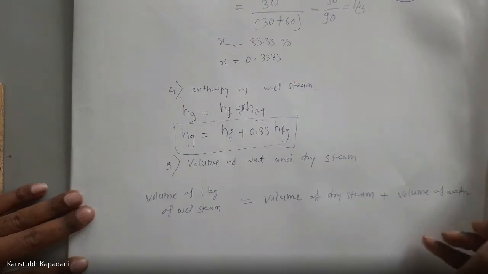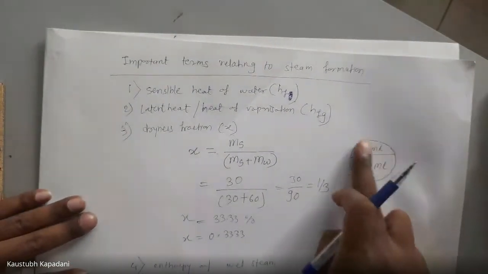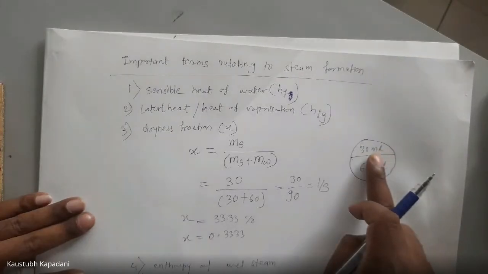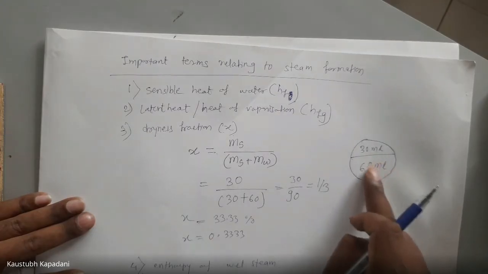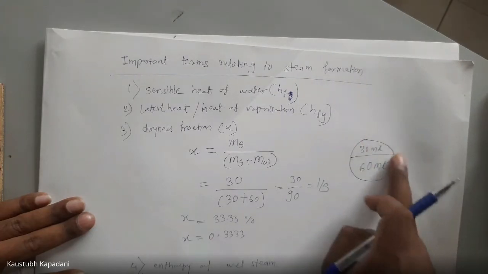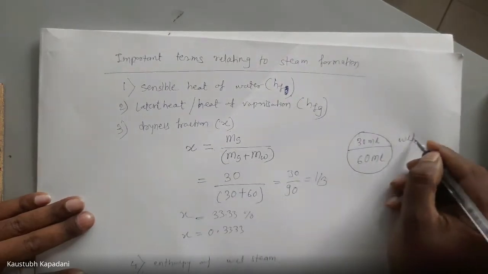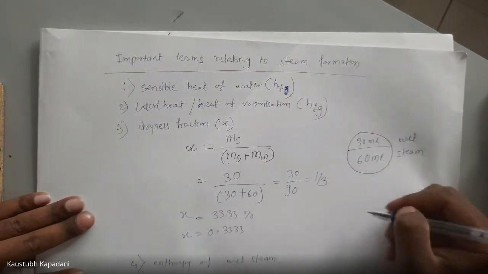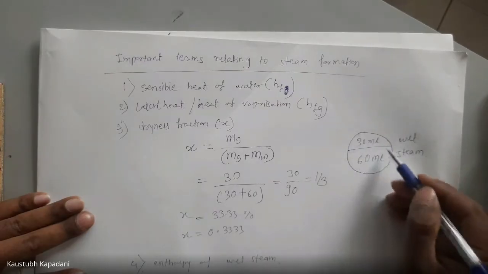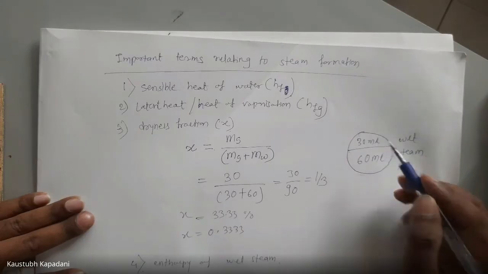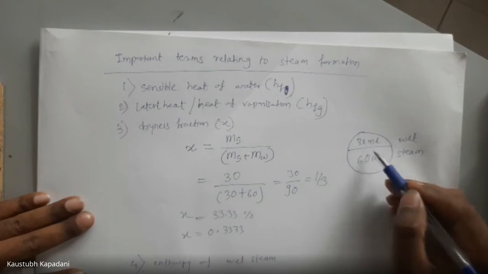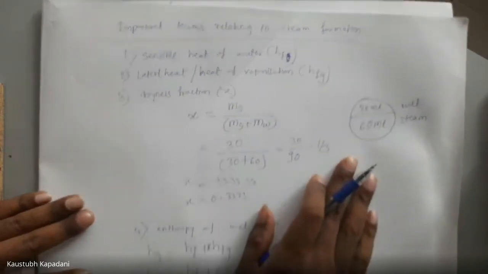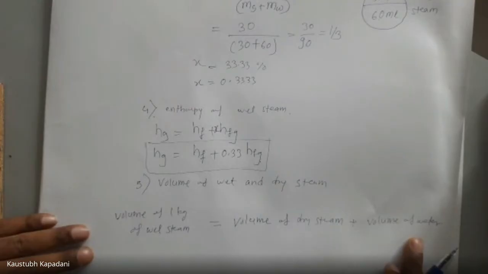Simple. You can see this is wet steam, right? 33.33% steam, and the remaining is moisture. So combinedly, we say it is a wet steam. And what is the total volume of this pure substance, of this water? That is 30 plus 60. Volume of dry steam, that is 30 ml, plus volume of water, that is 60 ml. So total will be 90.